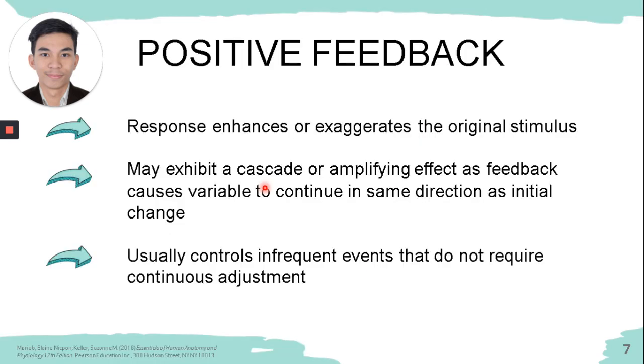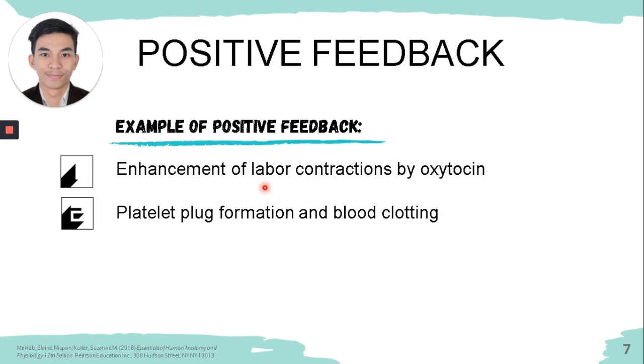So now let's proceed with the positive feedback mechanism. Positive feedback mechanisms are rare because they tend to increase the original disturbance or stimulus and to push the variable farther from its original value. So parang ine-exaggerate niya yung original stimulus. Okay? Typically, these mechanisms control infrequent events that occur explosively and do not require continuous adjustments. So example na nga niyan, pinaka-major example is blood clotting as well as giving birth to a baby.